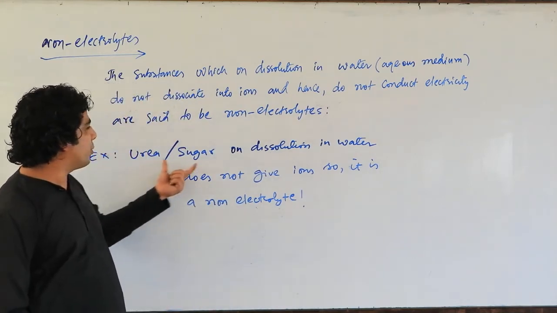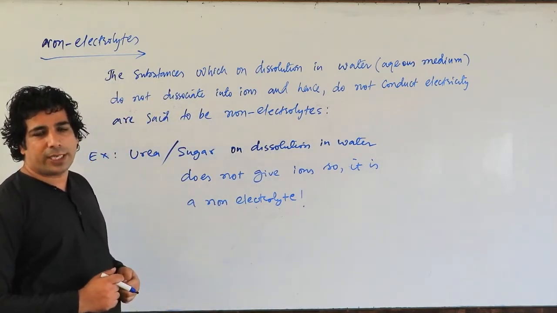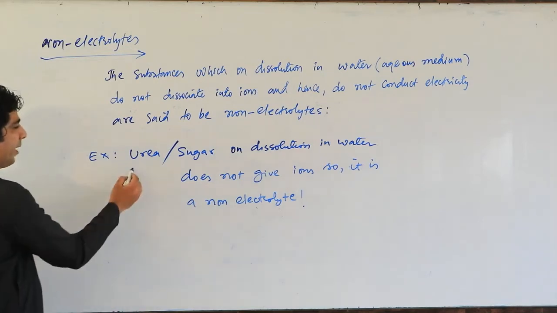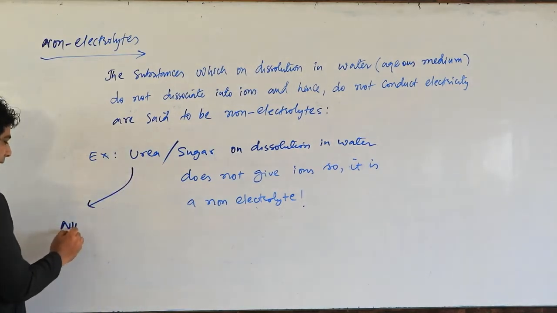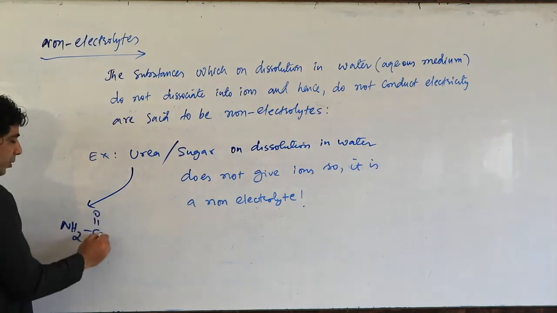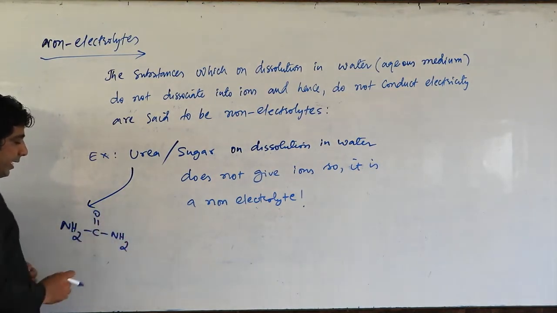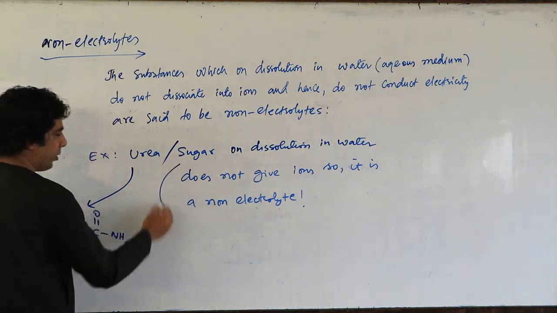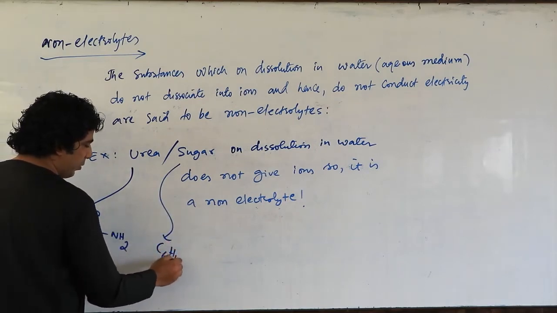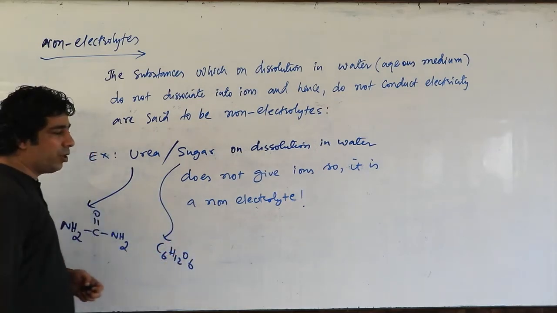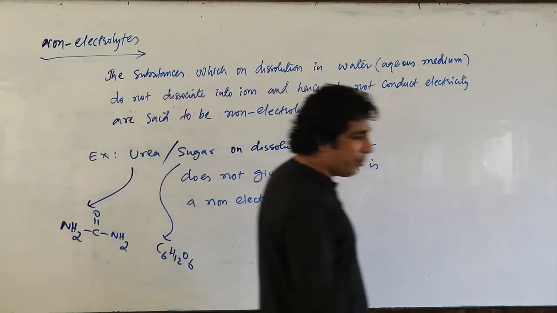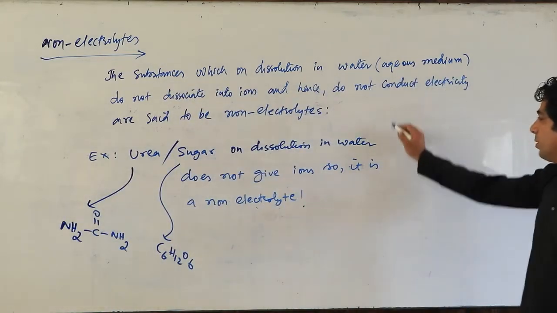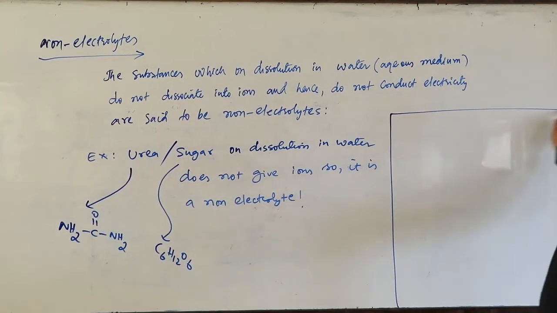So urea and sugar are your non-electrolytes, my dear friends. Urea you will be having, let us suppose, diamine ketone, C double bond O and NH2. This is your diamine ketone, that is urea, and sugar you will be having C6H12O6. So they are your non-electrolytes, my dear friends. And before I go further, you must remember this important point here.